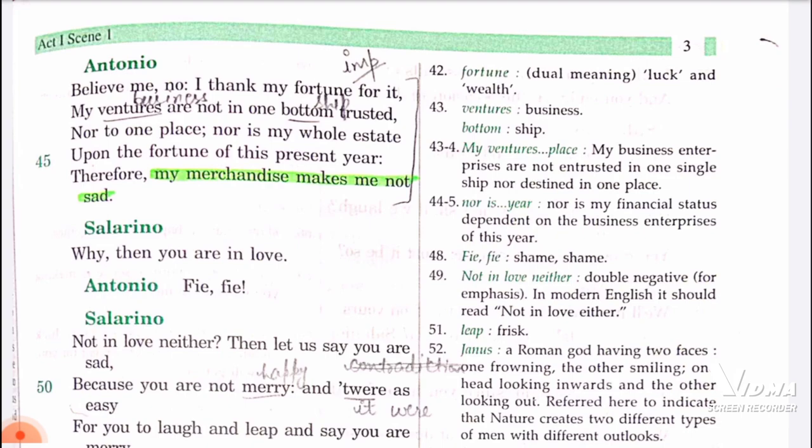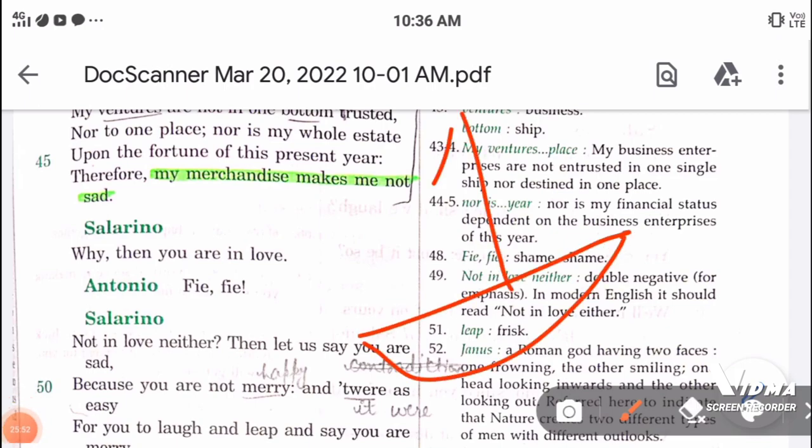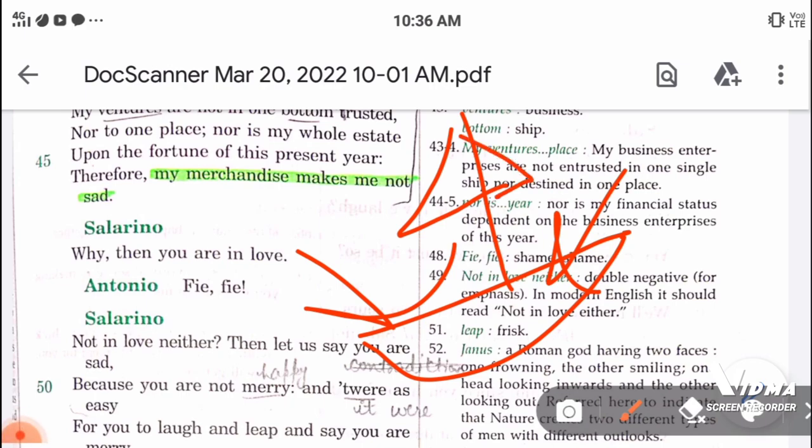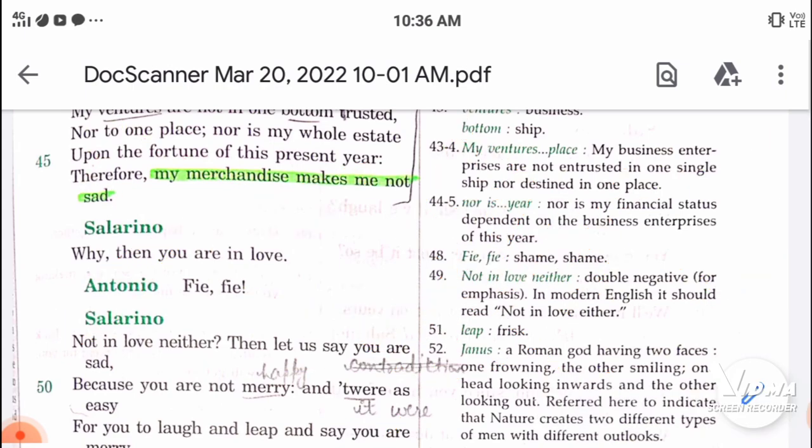By this we can understand that he is quite an intelligent person: he hasn't kept all his material in one ship, he has kept it in many ships. So if one ship were wrecked, there would be very little loss to me, because the other ships are also present.